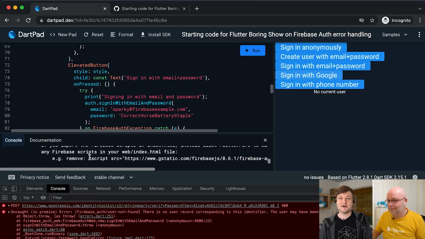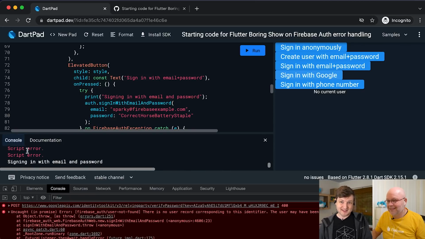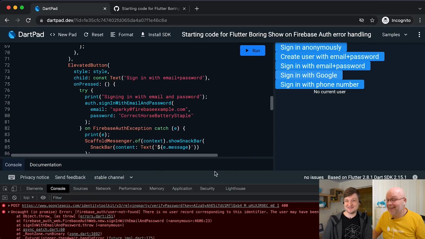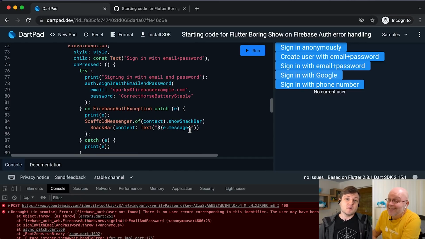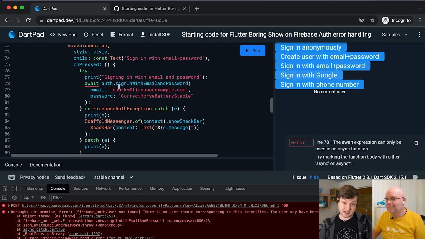Oh, I know what the problem is. Do you know what the problem is? You asked me if I know what the problem is. Now I'm asking you. I do. Well, yeah, it's because that sign in with email and password call is a future. It's an async method, and so without that await before it, it's not able to be caught by this catch.